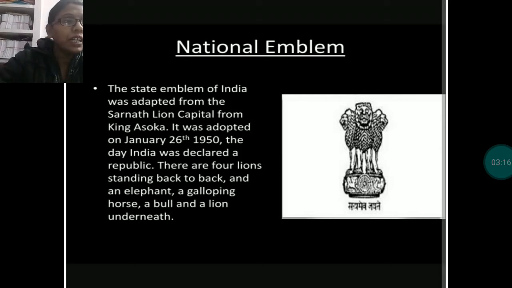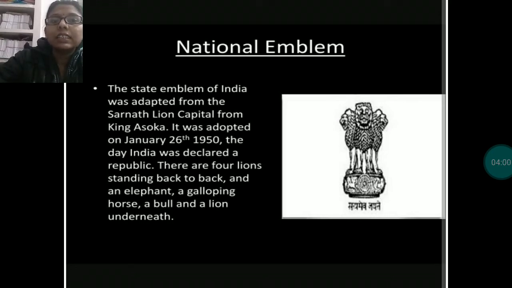The national emblem has been taken from the lion capital of the Ashoka pillar at Sarnath, near Varanasi. It was adapted from the Sarnath lion capital of King Ashoka. It was adopted on 26th of January 1950, when our constitution came into force, the day India was declared a republic, which we celebrate as Republic Day.